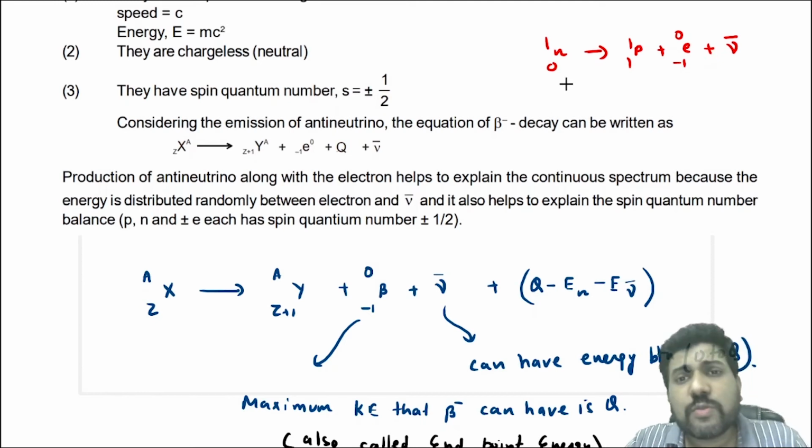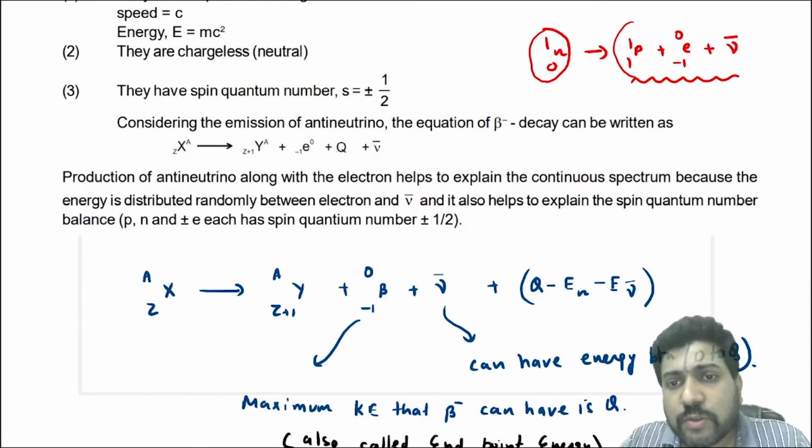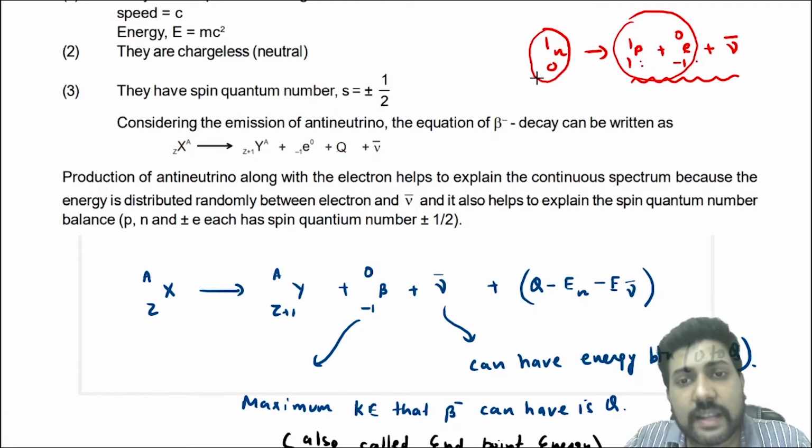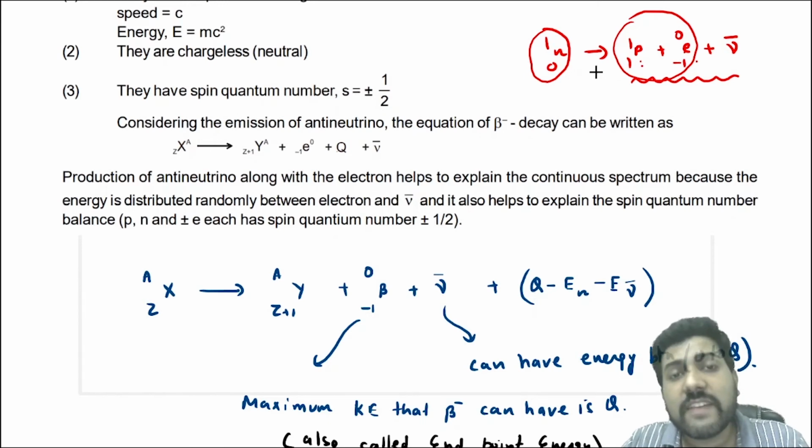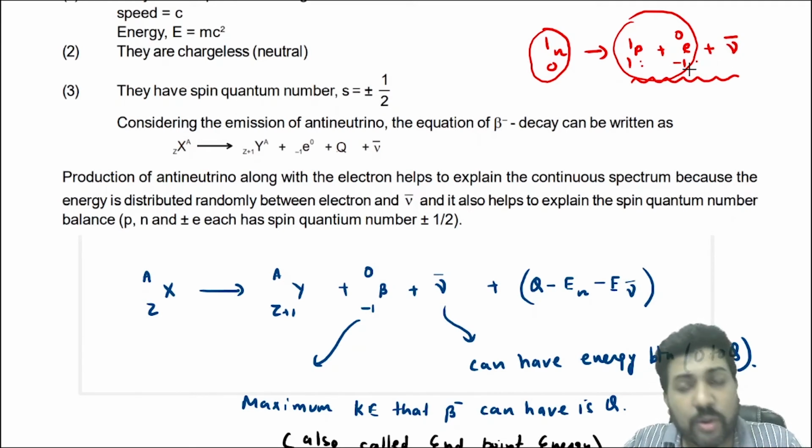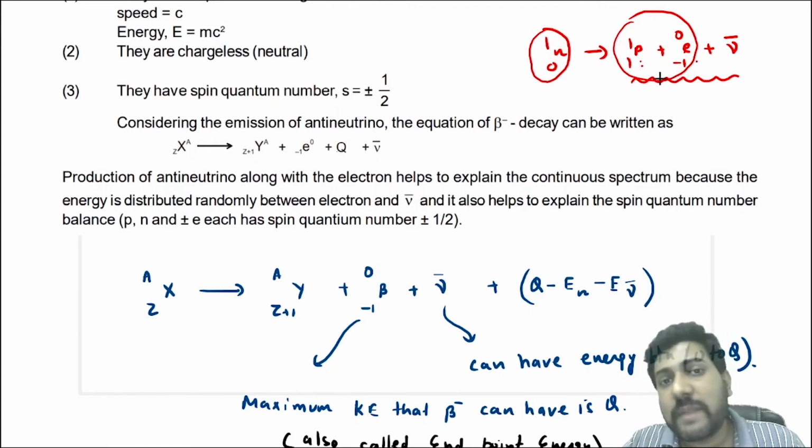There has to be an even number of spins so that the spins are balanced on both sides. So here if there is one particular spin, and there, if there are only two elementary particles, then you cannot balance the spin quantum number. The spin quantum number can be balanced only if you have an even number of elementary particles. So the addition of one more particle, the antineutrino, not only explains the randomness of the kinetic energy, but it also explains the balancing of the spin quantum number, or the angular momentum balance.